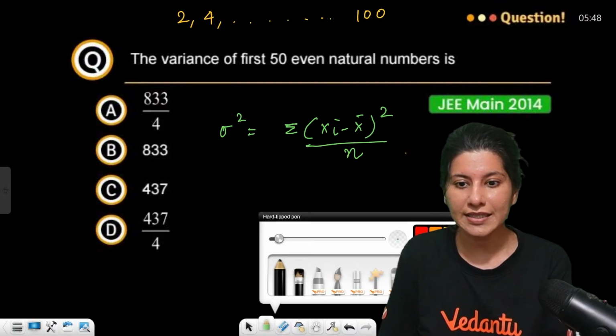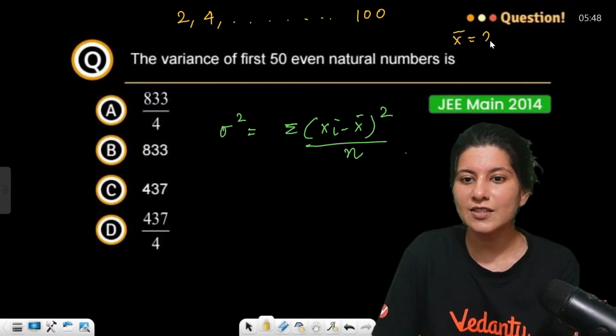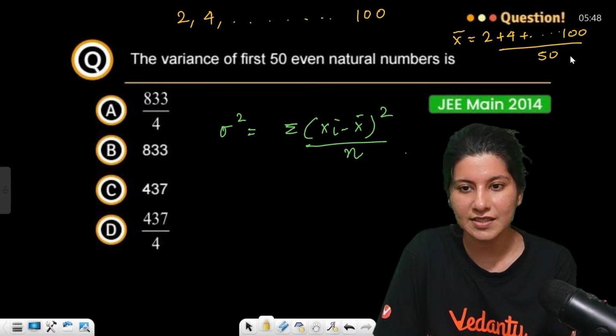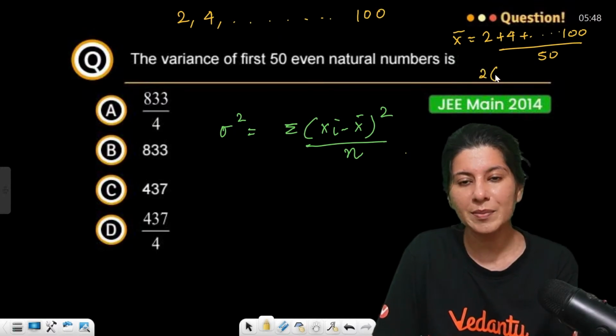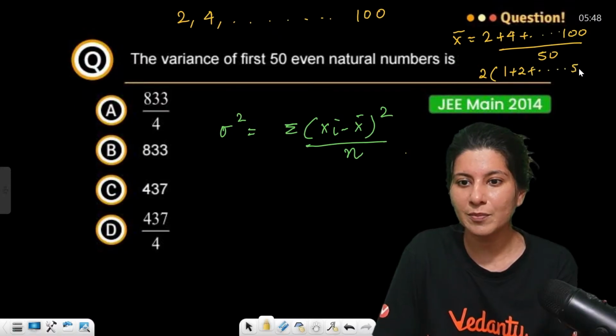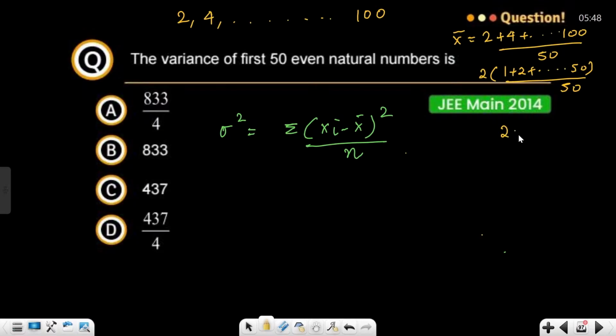Now calculate x bar, that is the mean of these first 50 even numbers. So the mean is 2 plus 4 and all the way up to 100, upon 50. If you take 2 common, it will be 1 plus 2 plus 3 all the way up to 50, upon 50. So this becomes 2 multiplied by the sum of the first 50 numbers, 50 into 51 by 2, upon 50. 50 cancels, 2 cancels, so 51 is the mean.